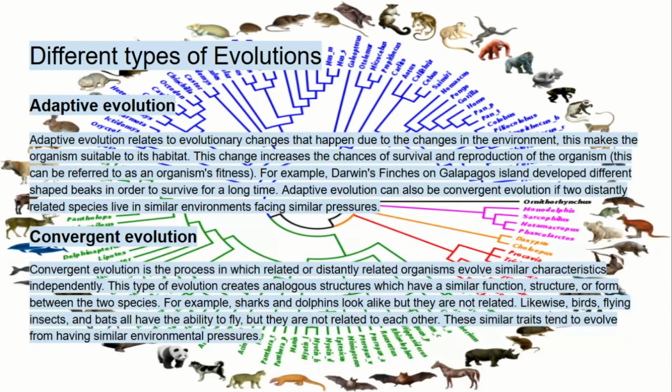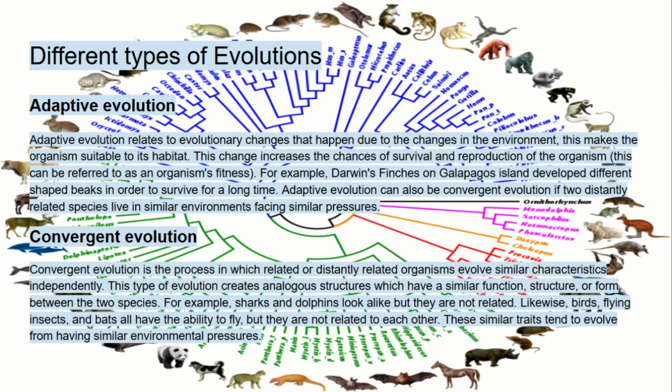Different types of evolution. Adaptive evolution relates to evolutionary changes that happen due to the changes in the environment. This makes the organism suitable to its habitat. This change increases the chances of survival and reproduction of the organism. This can be referred to as an organism's fitness. For example, Darwin's finches on Galapagos Island developed differently shaped beaks to survive for a long time.